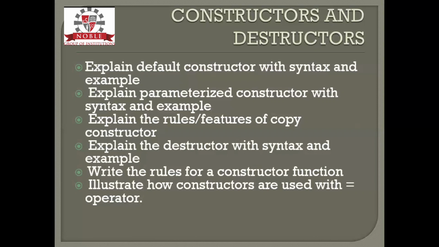If you are using an equals to sign with a constructor, for example with a parameterized constructor, instead of going to the function and checking, we can do it with an equals to sign itself. So what is the usage of the equals to sign with respect to constructors, and how are you copying one object to another by the use of the equals to sign. This you can write.